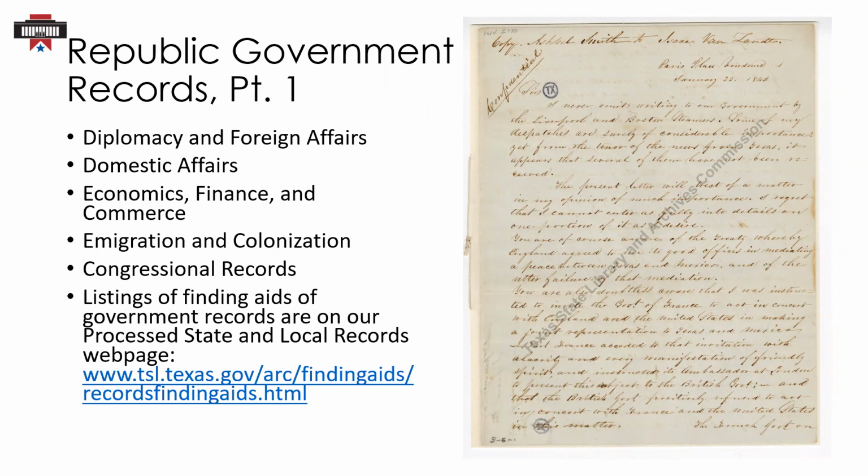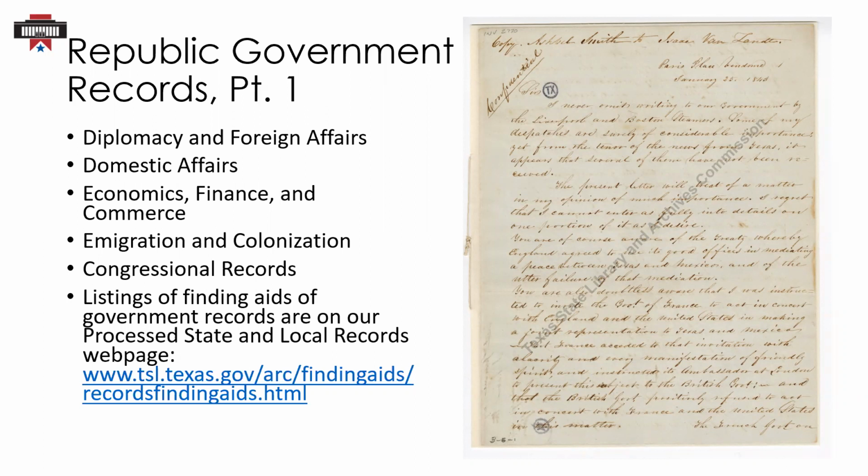There are also records about domestic affairs, such as selecting a seat of government, establishing a postal service, issuing passports, and administering elections. Passports are available on the Texas Digital Archive, and some records have been microfilmed, but many require visiting Austin.